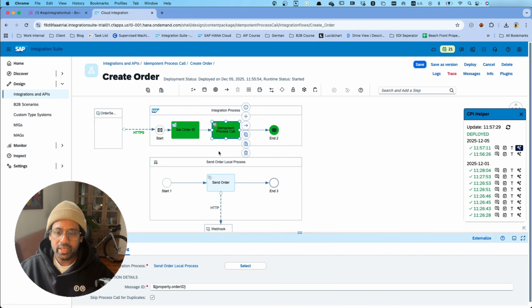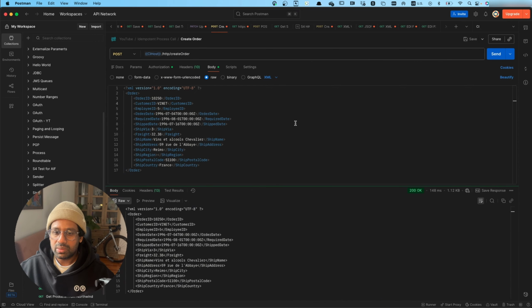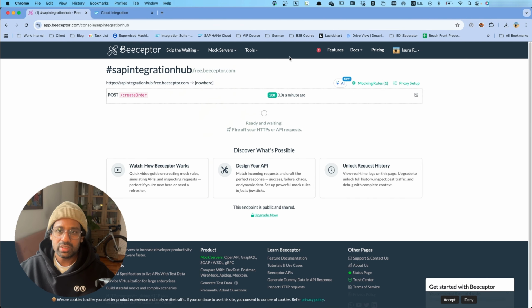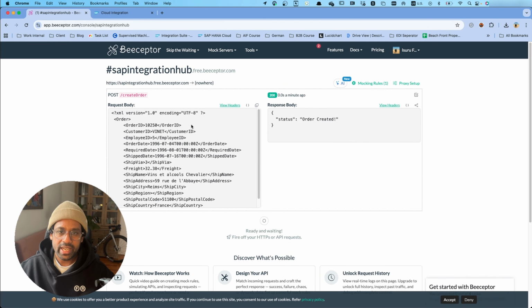Because it's a duplicate, the local integration process is not triggered. Now the message does not go to the receiver. So that is how the idempotent process call works with these basic settings. So you can trigger many times, doesn't matter. Message does not go to the receiver as expected.